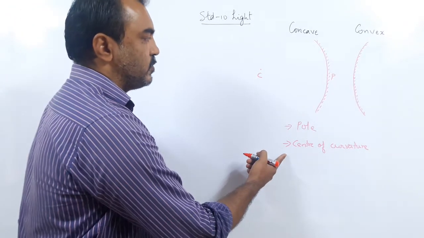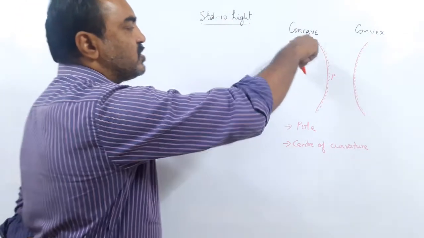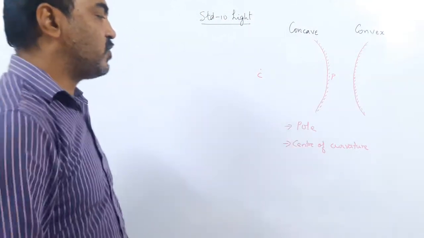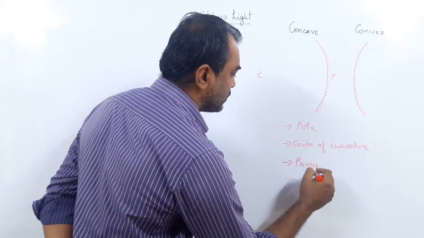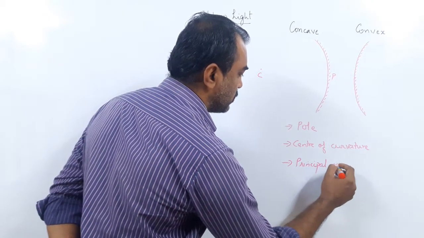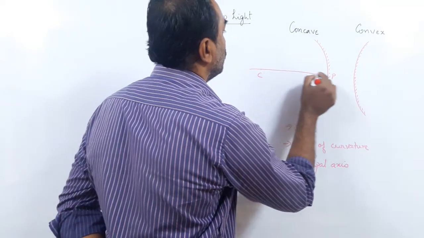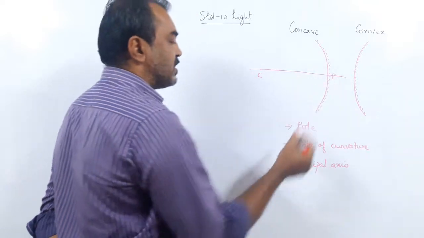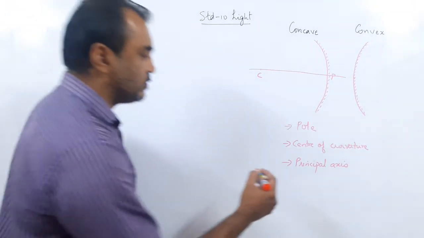Then we had center of curvature. The center of the imaginary sphere from which the mirror is cut is called the center of curvature. Then the principal axis. The imaginary line passing through the center of curvature and the pole is called the principal axis.